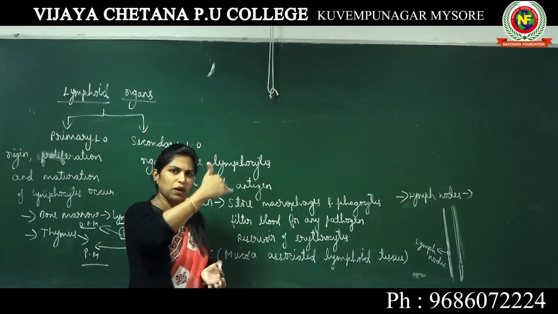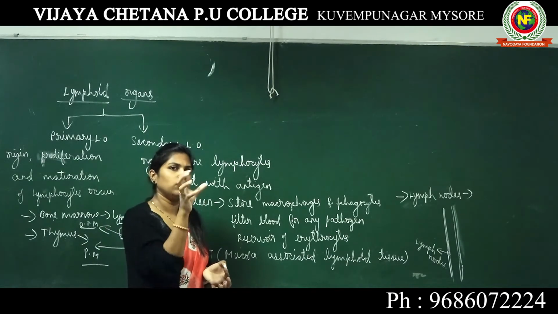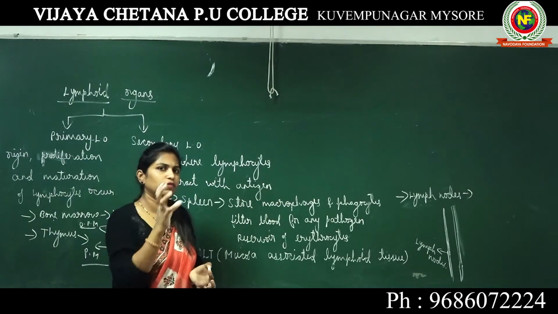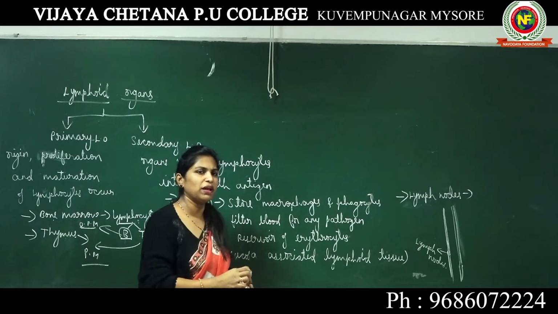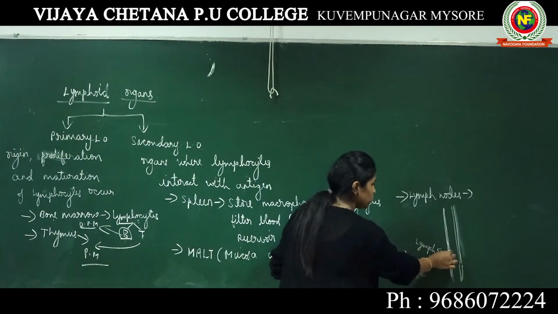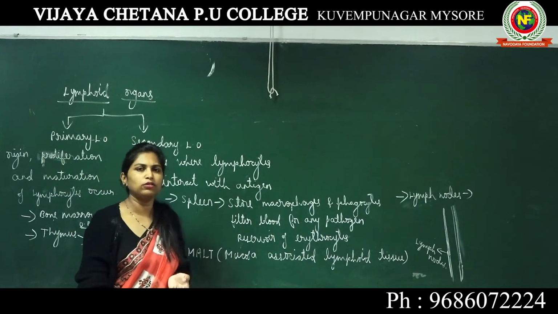When the lymph passes through the lymphatic vessels, it carries lymphocytes. It will come in contact with the pathogen present in the lymph nodes and it will neutralize the pathogen. So this is the region where lymphocytes are meeting the pathogen.